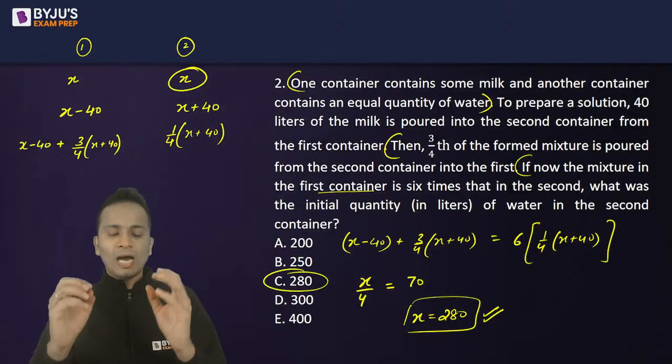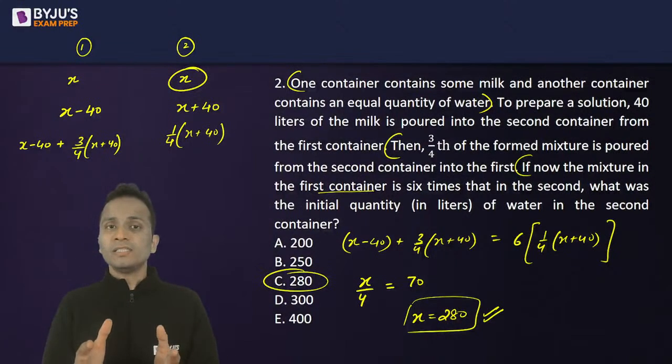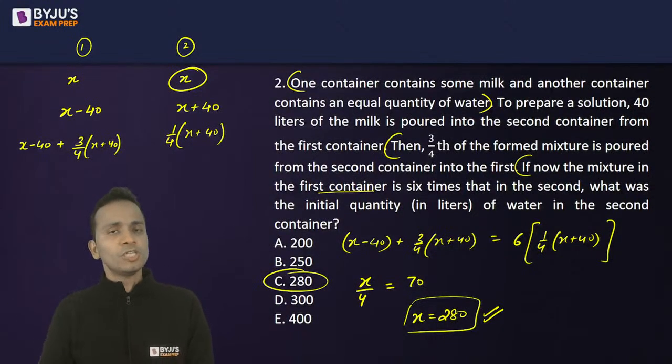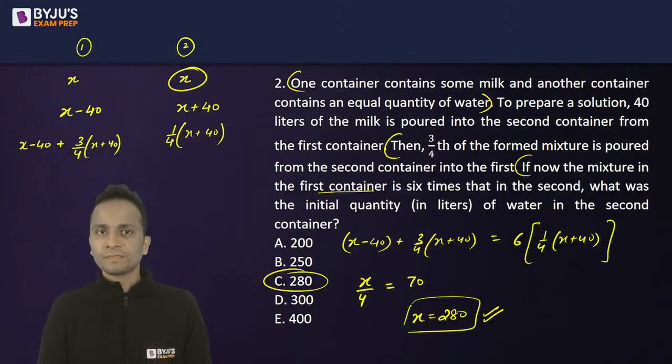ठीक है, सो आंसर निकाल लिया, 280 आया. Stop, take another 20 seconds, read the last line of the question, find out what they have asked, and then mark the answer. This will reduce your speed but will definitely increase your accuracy.